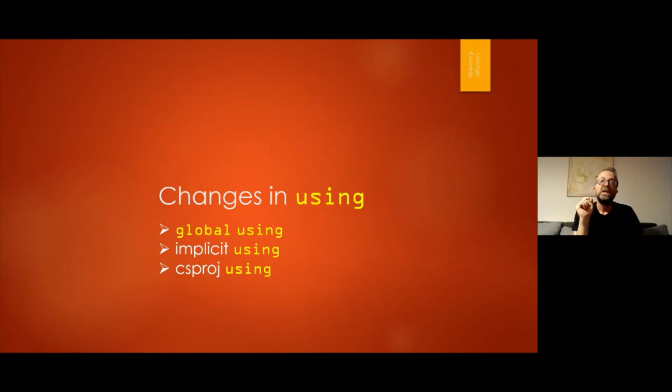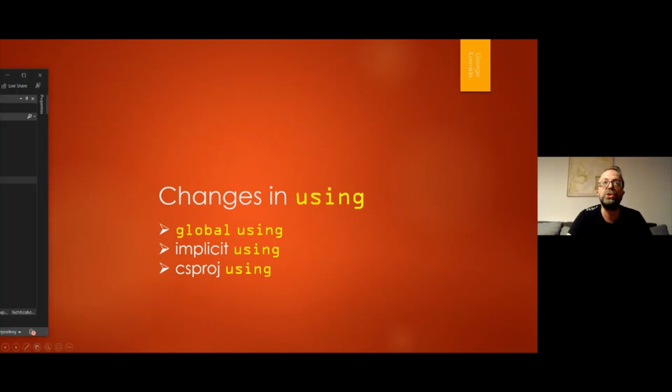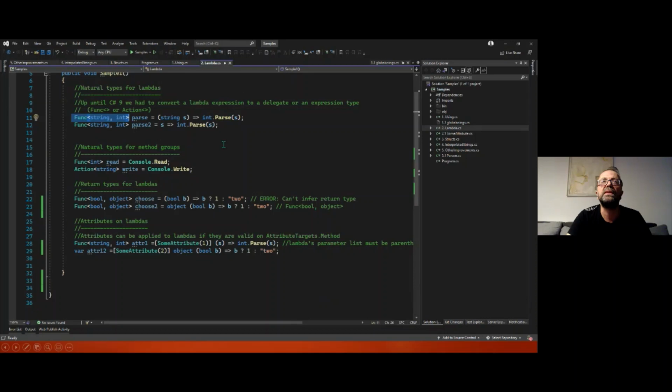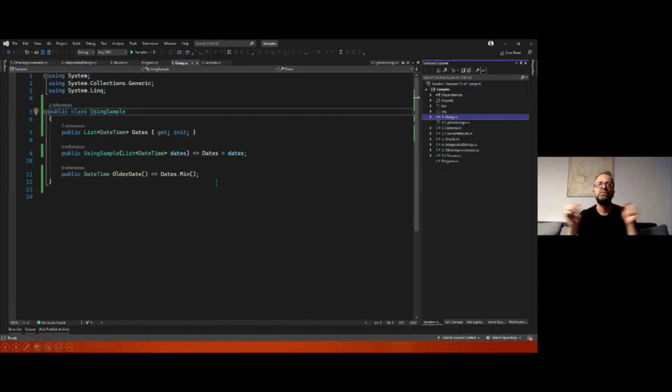Now, these are the three new features or improvements we're gonna see of C# 10, and now let's use Studio. I think you can see it right now. If the letters are not big enough, then let me know and I will change the magnification here. So using, what changed?